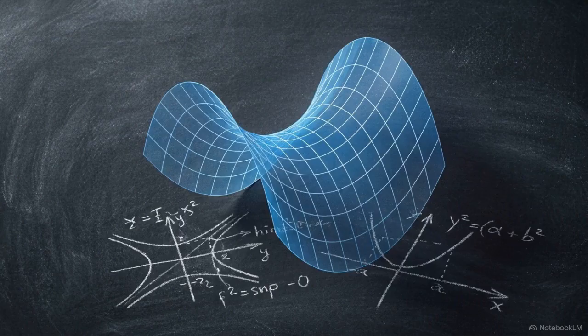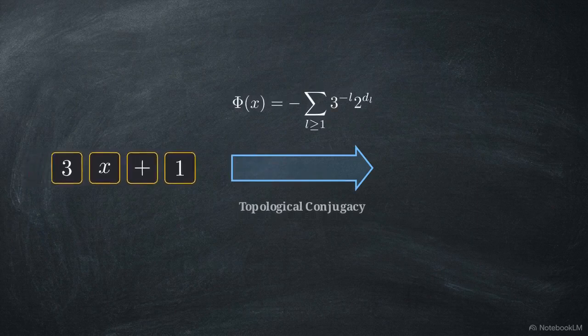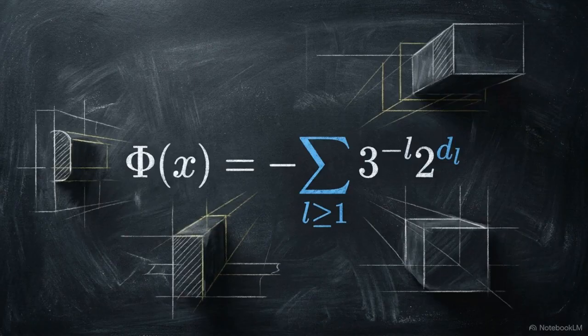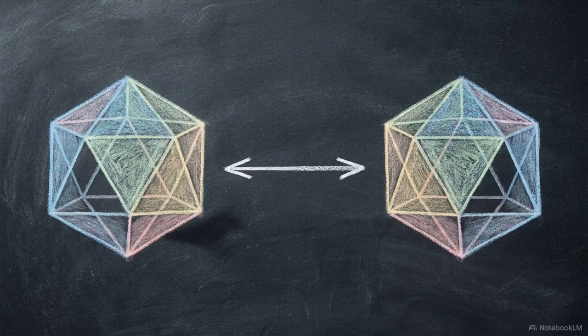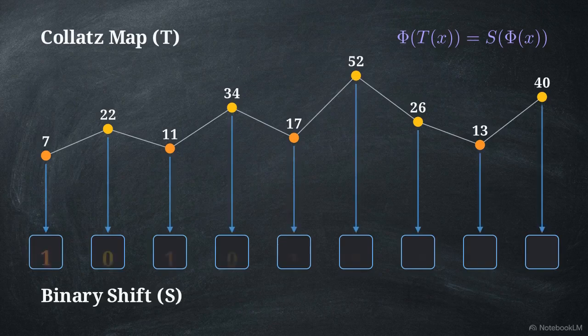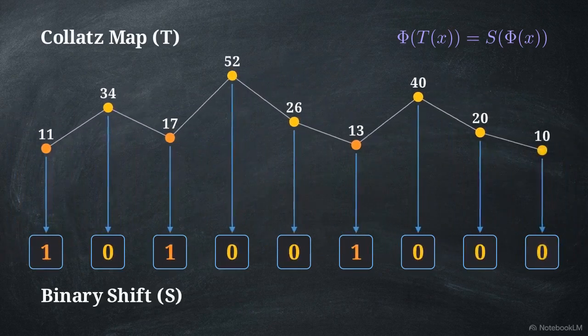To operate within this continuous functional space, we need a mathematically airtight method of transporting the discrete 3x plus 1 arithmetic into the model without losing any structural integrity. This is the Bernstein-Lagarias conjugacy. It functions as the critical structural bridge between discrete arithmetic and continuous geometry. This conjugacy acts as an exact two-adic isometry. It maps the standard Collatz map over to the one-sided binary shift, aligning the output bits uniquely with the parity bits of the system's forward orbit.